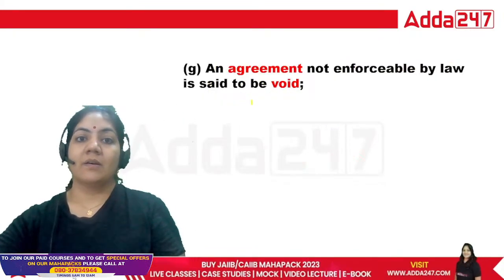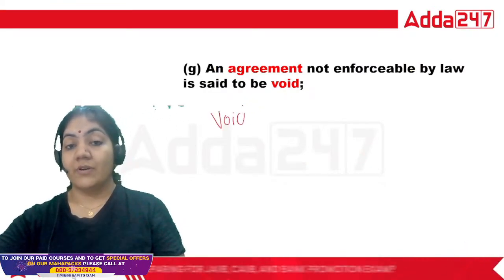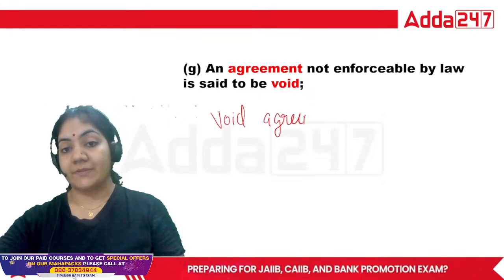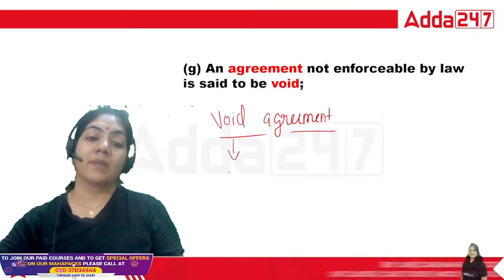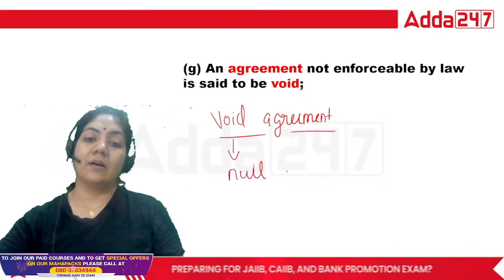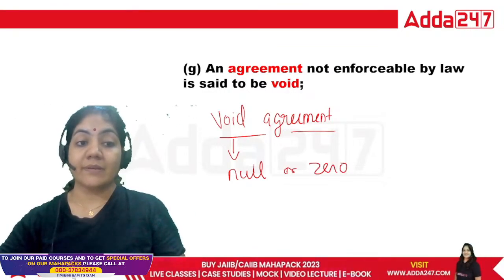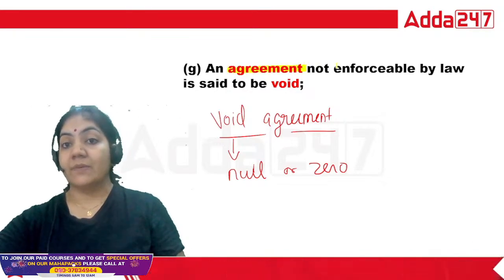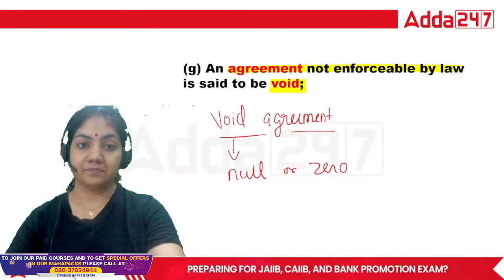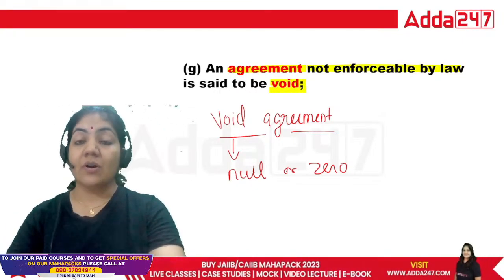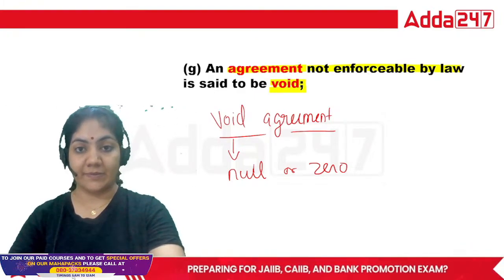Next, what is this? This is void agreement. As you know, there are types of agreement. Void means what? That is null or zero. This is called void. So agreement, what is written? An agreement not enforceable by law is said to be void. This is called void agreement.